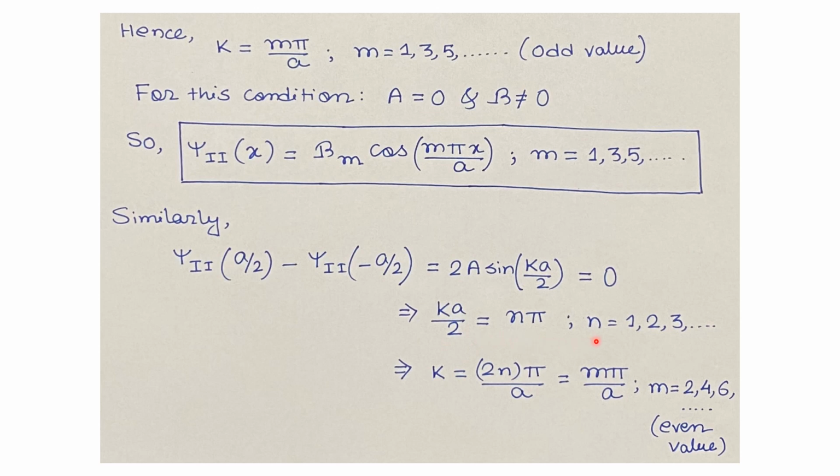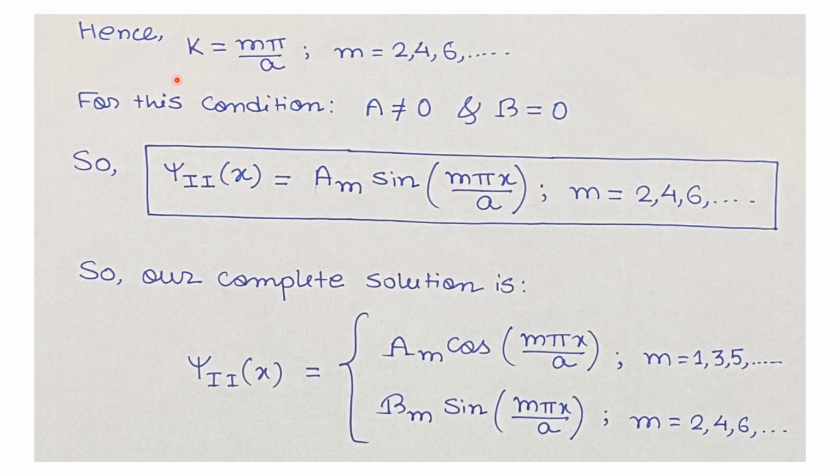So n will be 1, 2, 3 and so on. We can write this k as 2n times pi by a. Now we will write this 2n as m. So m will take the values 2, 4, 6 and so on. So the m values will be even integers.